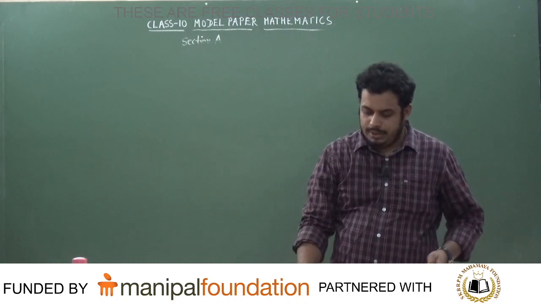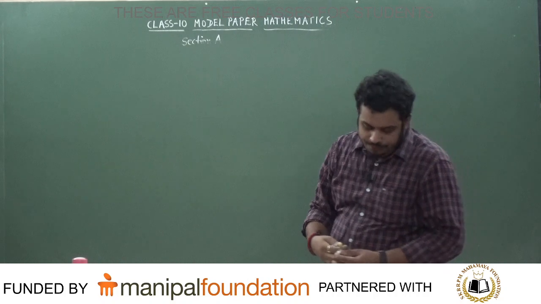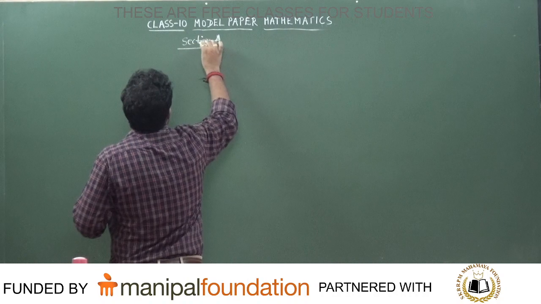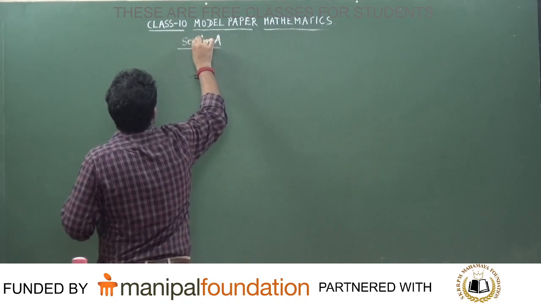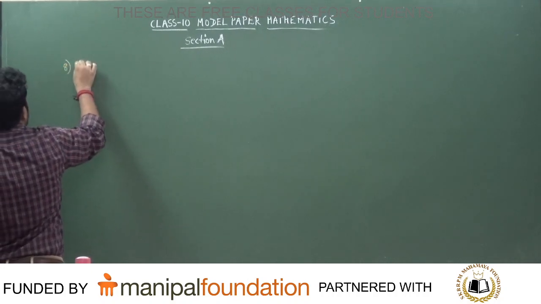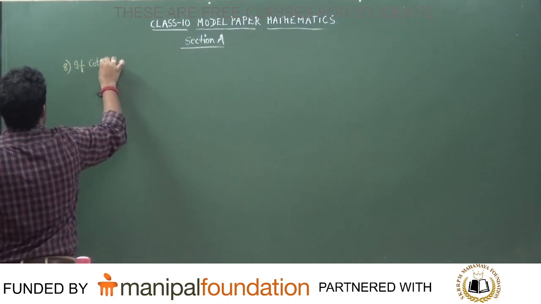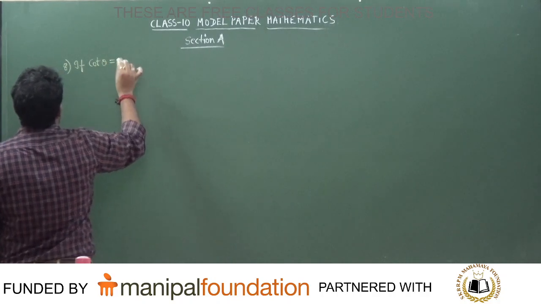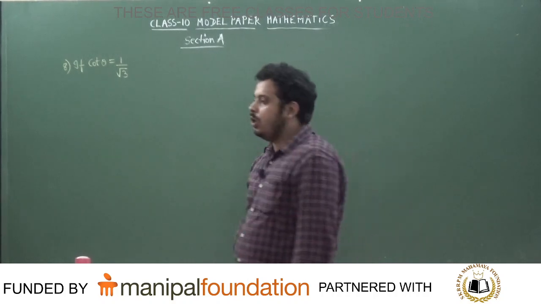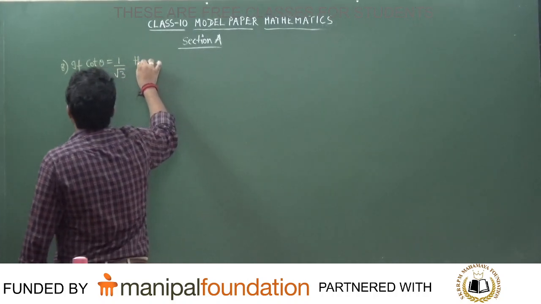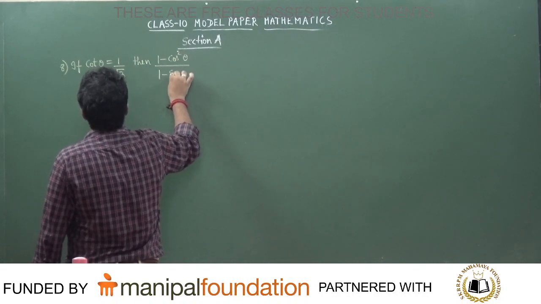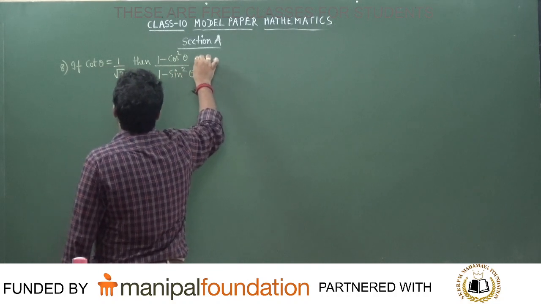Question number 8 in the first section, section A. If cot theta is equal to 1 divided by root 3, then the value of 1 minus cos squared theta divided by 1 minus sin squared theta, that is equal to dash, is the question asked.